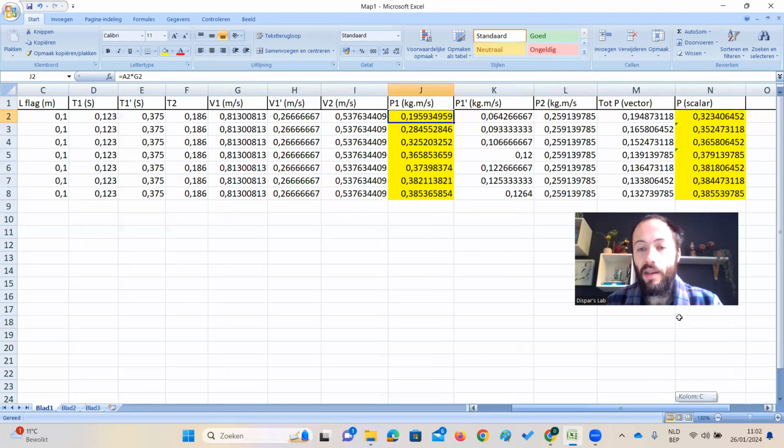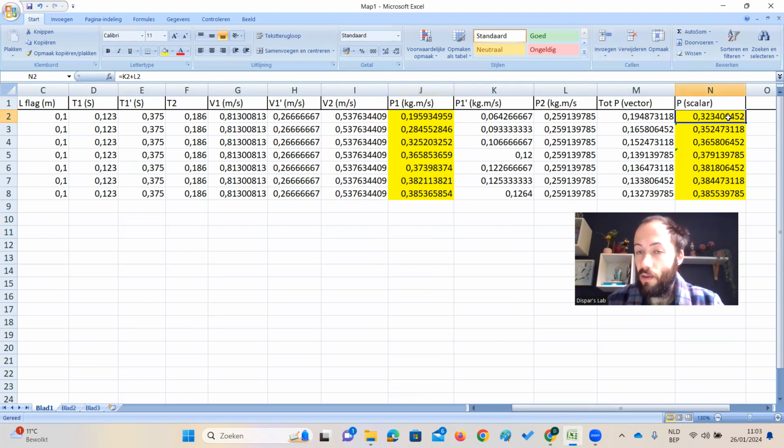And if we treat it as a vector, then after collision we would have a total momentum of 0.194. So 0.195 versus 0.194, very close numbers. They match almost perfectly, only 0.001 difference. So momentum is conserved according to conventional science.